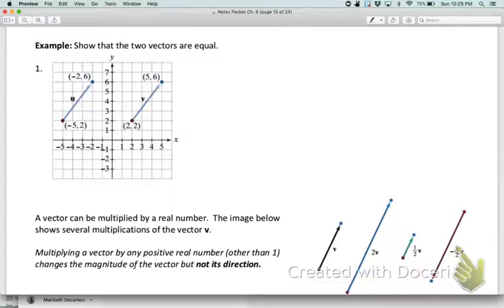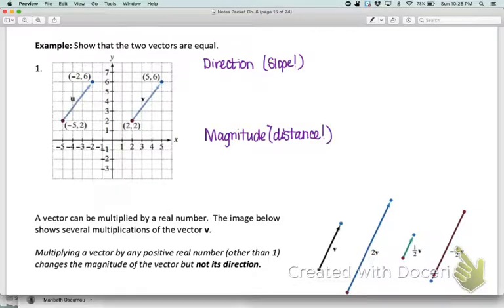When we are looking at these two, it does appear in this case that U and V are equal. But if we want to mathematically prove that they are equal, then we need to show two things. We need to show that they have the same direction and magnitude. Direction we're going to think of in terms of slope, and magnitude, like we said, is going to be distance. So we're going to use the Pythagorean theorem or the distance formula to think about that.